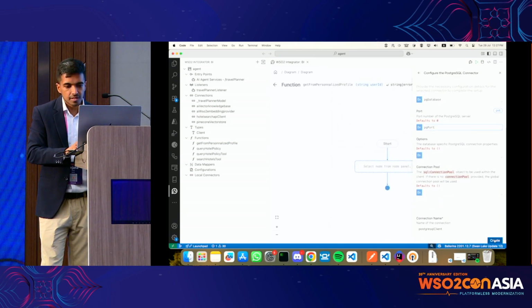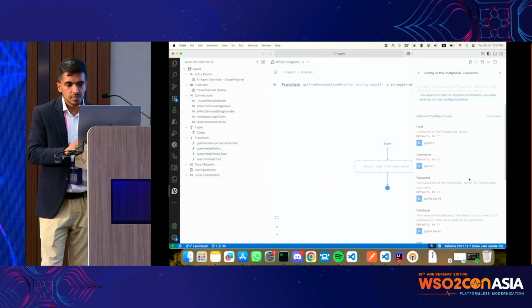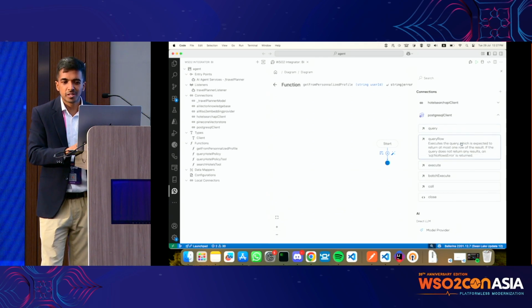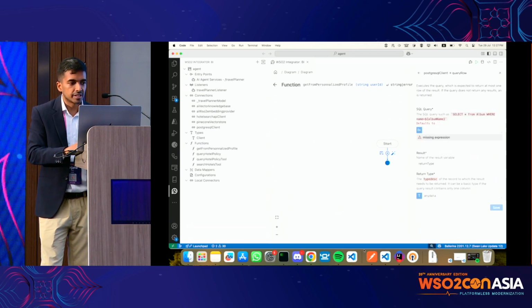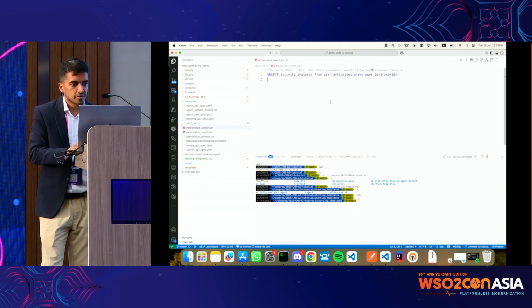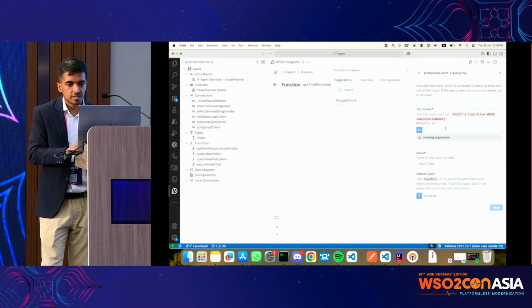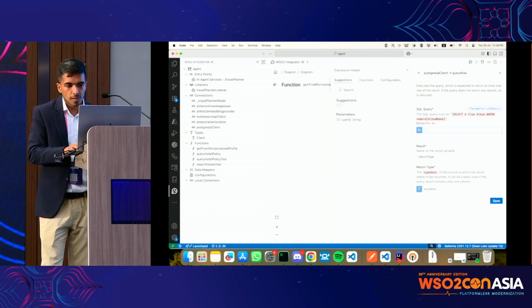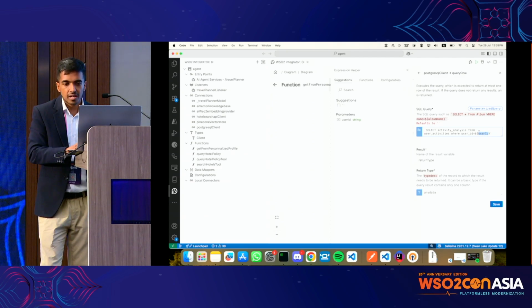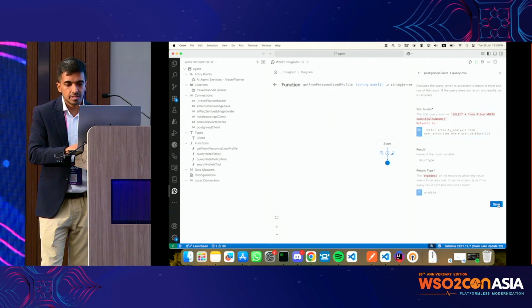Now we have the connection created, and we just want one row, so we are going to query it. We just have to do a simple select statement. Notice this parameter: we are sending the user ID into the SQL query.